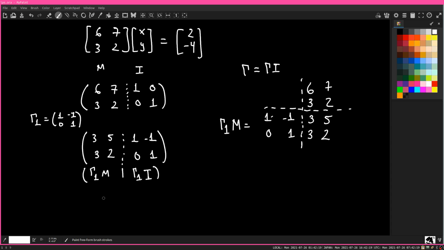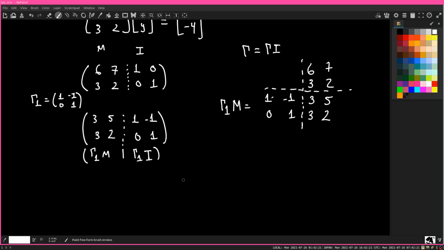Now, the basic trick we're going to do is we're going to have a bunch of matrices, gamma n down to gamma 1, times M, such that we get the identity on the left, gamma n down to gamma 1 times the identity matrix on the right, and such that this is the identity matrix bar something else.